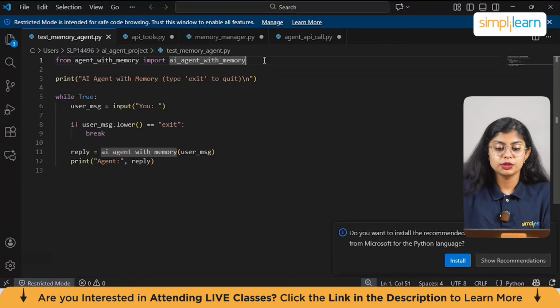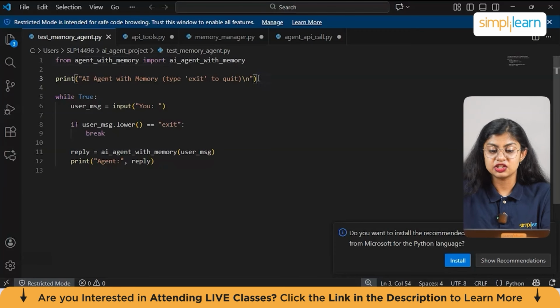Now let's start with the programming part. So here you can see from agent with memory import AI agent memory. This imports the main functions that handle memory, build the prompt, generate a response and save the conversation. Next, we have print AI agent with memory, type exit to quit. Here it displays a welcome message and instructs the user how to quit the program.